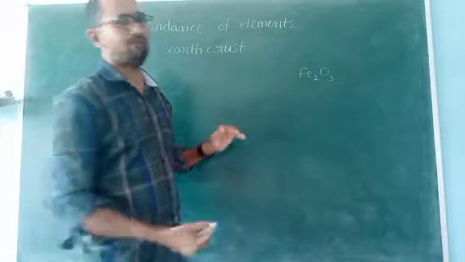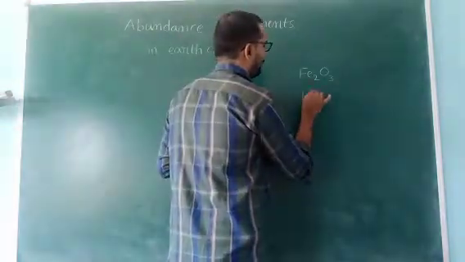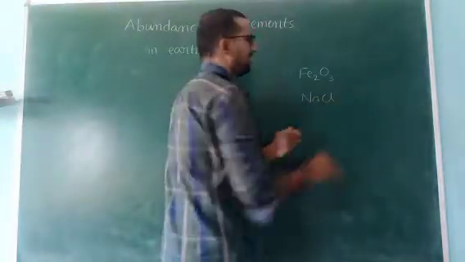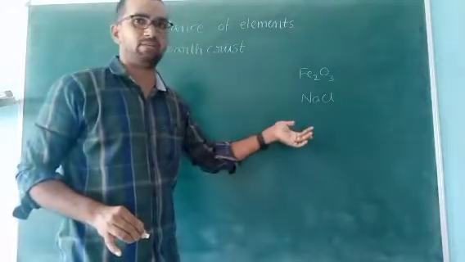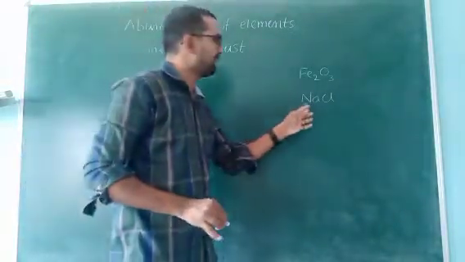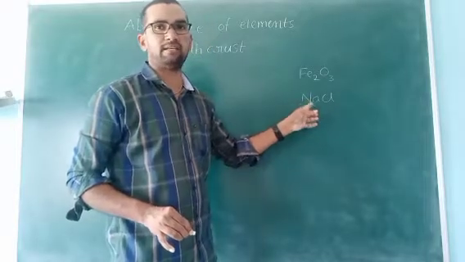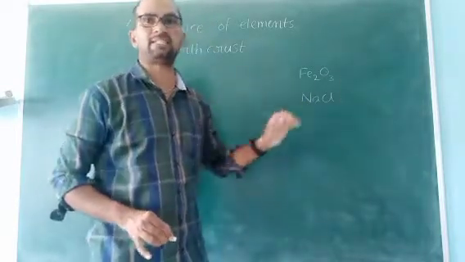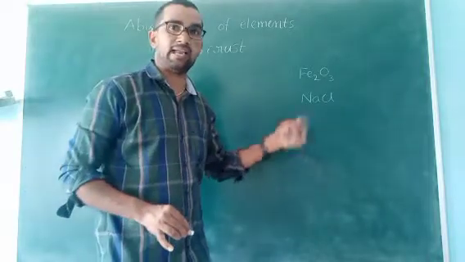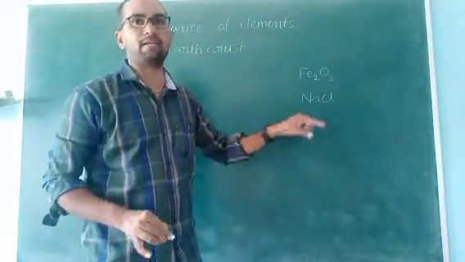Okay. For example, another one, NaCl. We know very well NaCl, but it is not available in earth crust. It is available in sea source. Here Na is the element, but it is not available as an element. It is combined with another element, that is Cl, NaCl. Here NaCl is also called mineral.